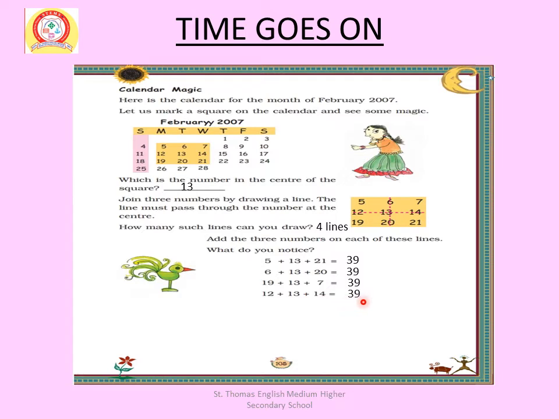So all 4 lines, when we add the three numbers, give us 39.